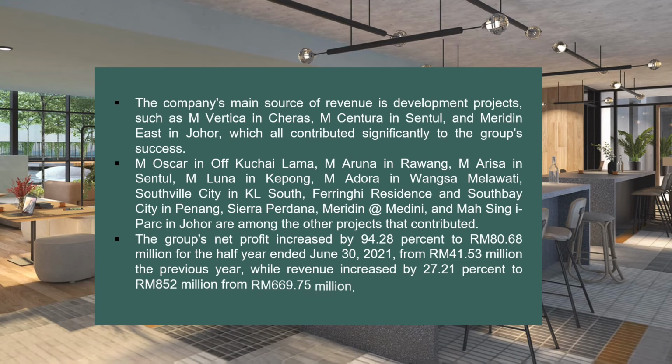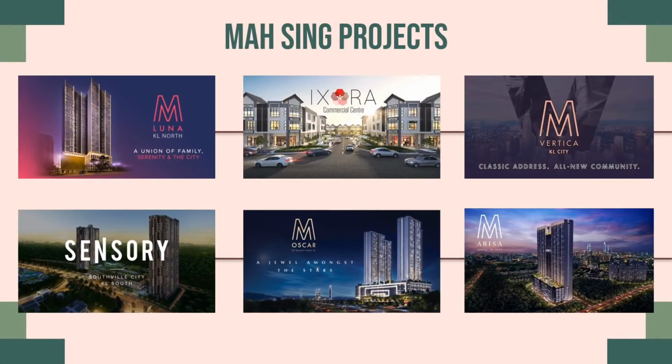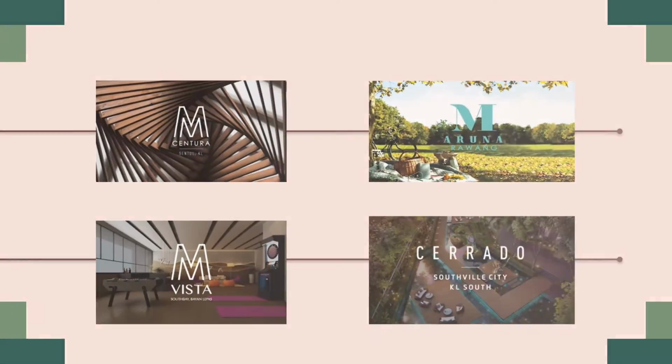The group net profit increased by 94.28% to RM 80.68 million for the half year ended June 30, 2021 from RM 41.53 million the previous year, while revenue increased by 27.21% to RM 85.2 million from RM 69.75 million. As we can see, these are a few projects by Masing Group.